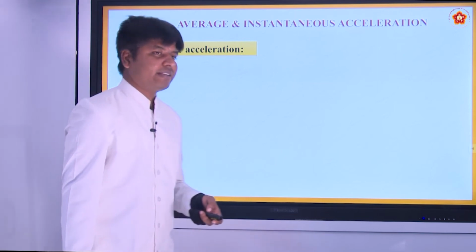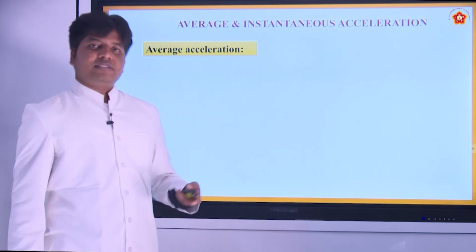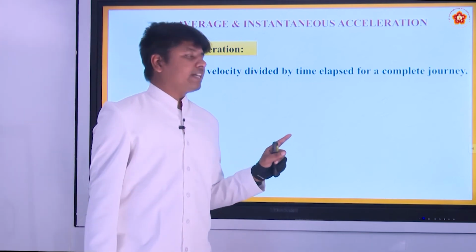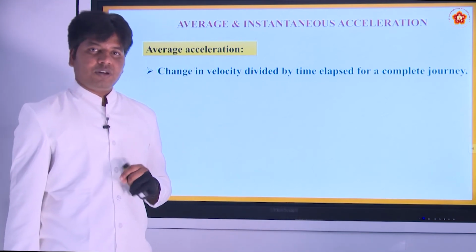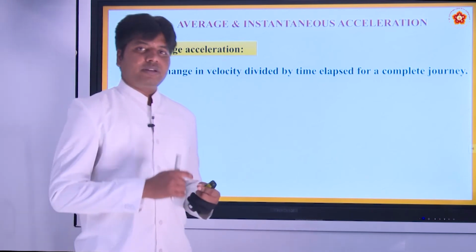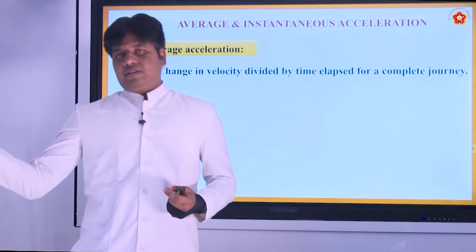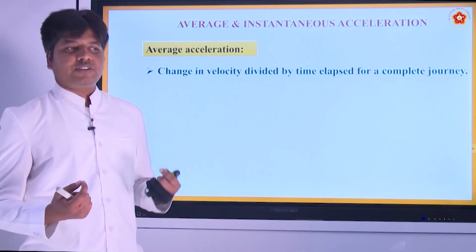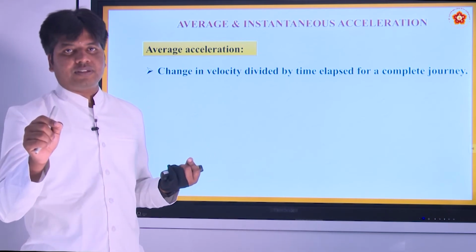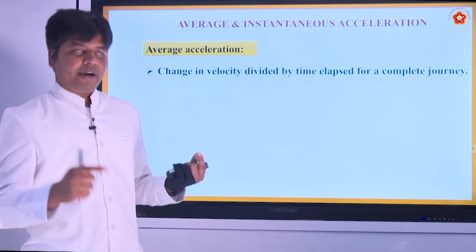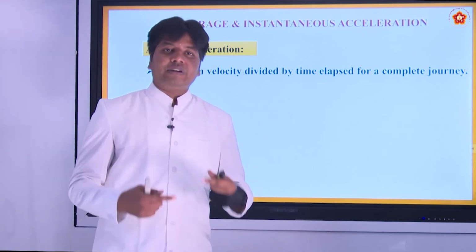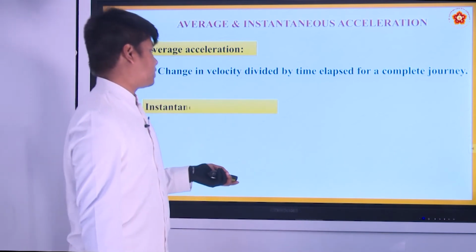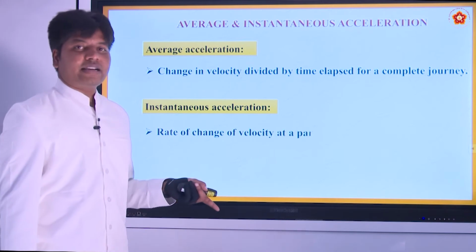What is average acceleration? Informally we have discussed it in our first slide. It is the change in velocity divided by the time elapsed for the complete journey. All right. So you have started from some point, gained some velocity, and there is some final point. How much change you have made in the velocity from the starting point to the point of reference, and how much time you took for that change of velocity, that we call the average acceleration. All right. What is instantaneous acceleration?